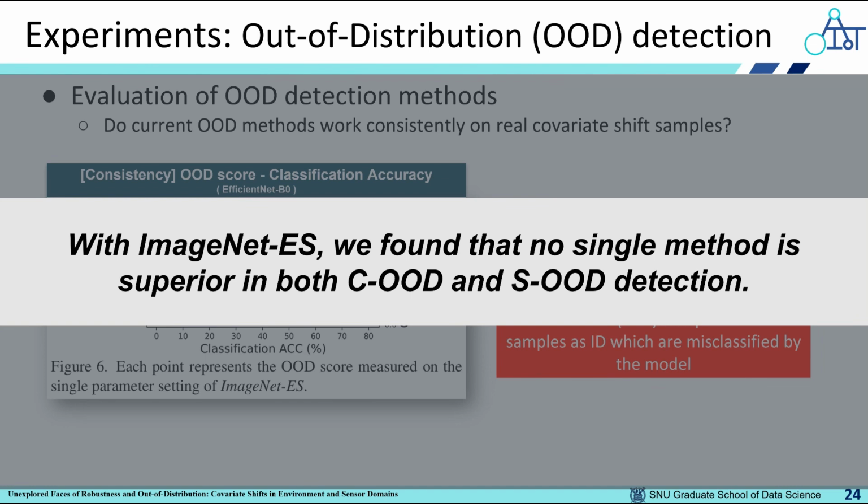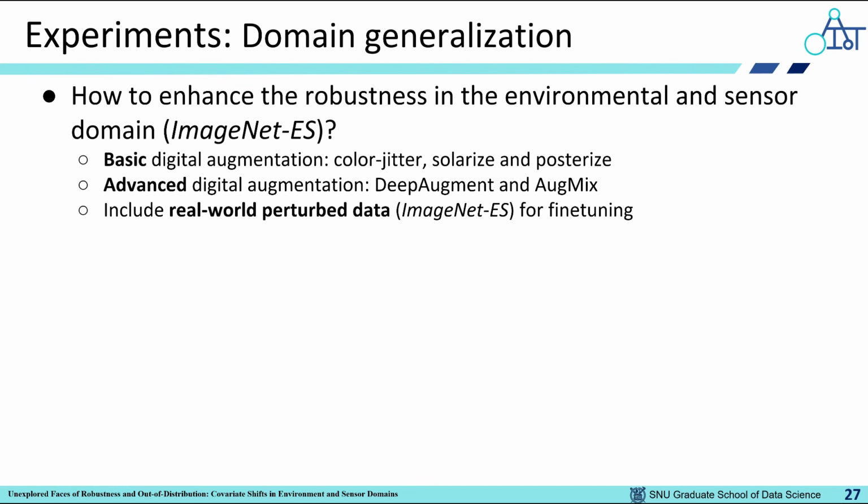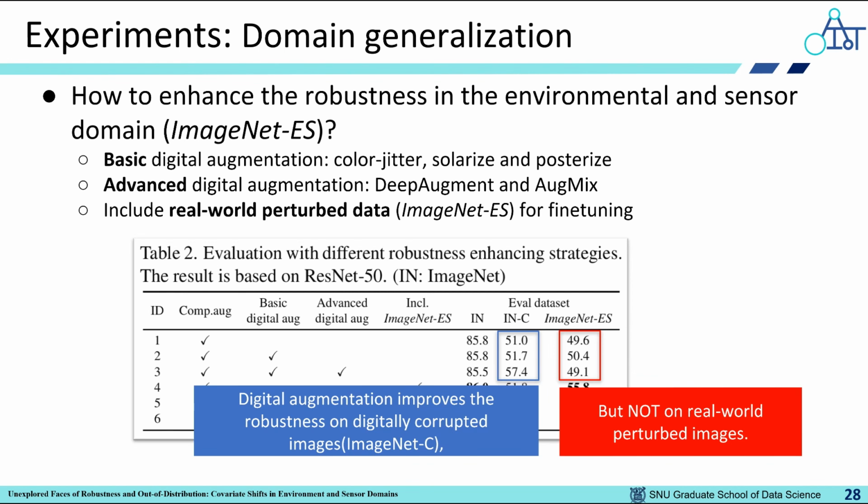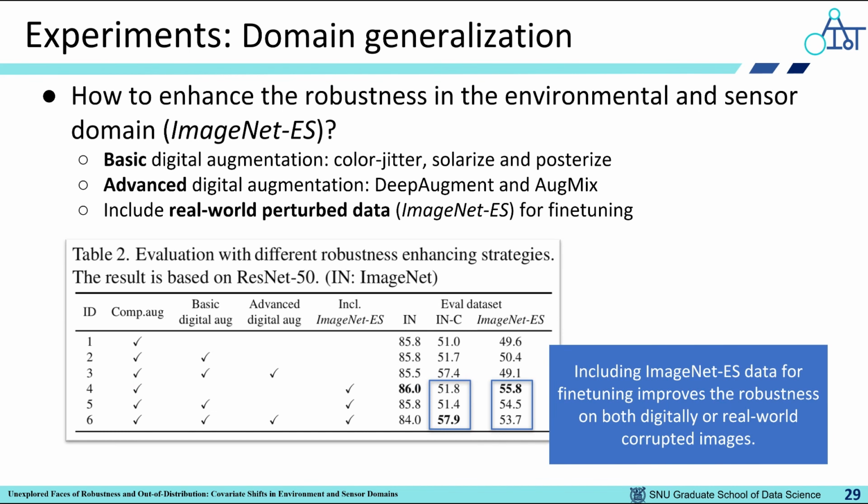To explore how to enhance the robustness in the environmental and sensor domain, we fine-tuned a ResNet 50 model using various domain generalization techniques. They include basic and advanced digital augmentation, and mixing real-world perturbed data during fine-tuning. Digital augmentation improves the robustness on ImageNet-C, but not on ImageNet-ES. On the other hand, including ImageNet-ES for fine-tuning improves the robustness on both digitally and real-world corrupted images.